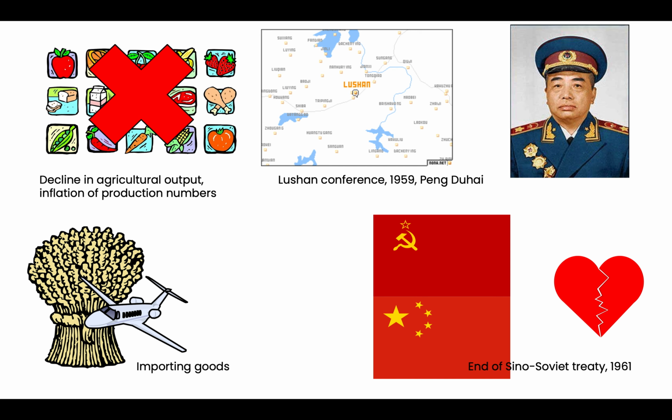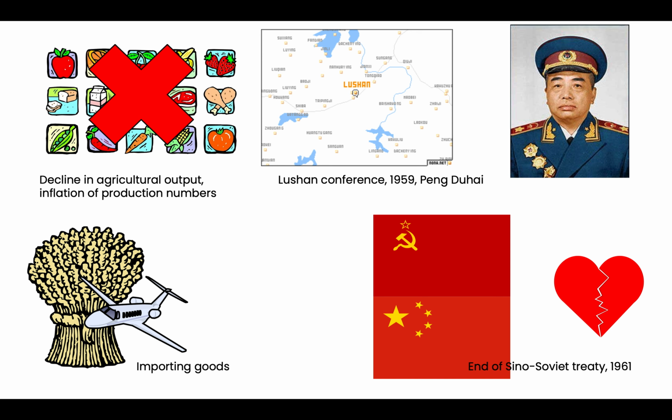Now in 1959, Peng Dehuai, who was the head of the PLA at the time, spoke out at the Lushan conference. He issued his reservations about the plan and its successes, and that led to his downfall. A year later, in 1960, China was having to import grain and impose rationing on the people. They also had bad droughts, harvests were poor as well, and it led to approximately the death of 20 million Chinese people who starved to death because the agricultural output was so low.